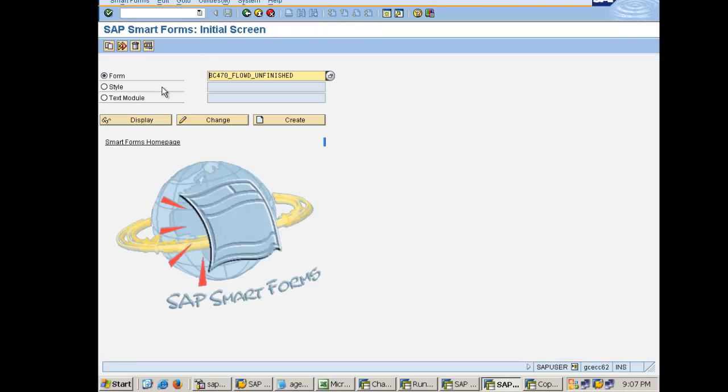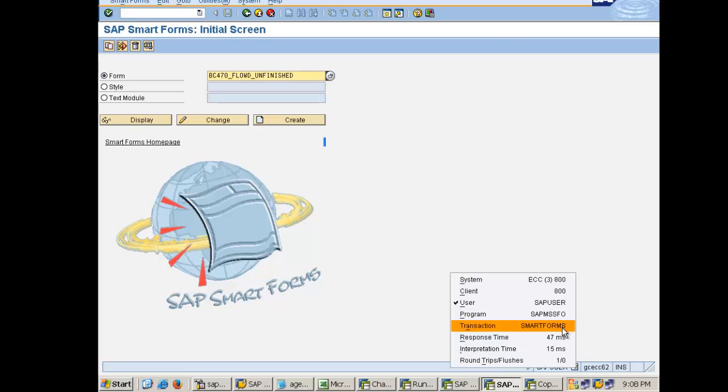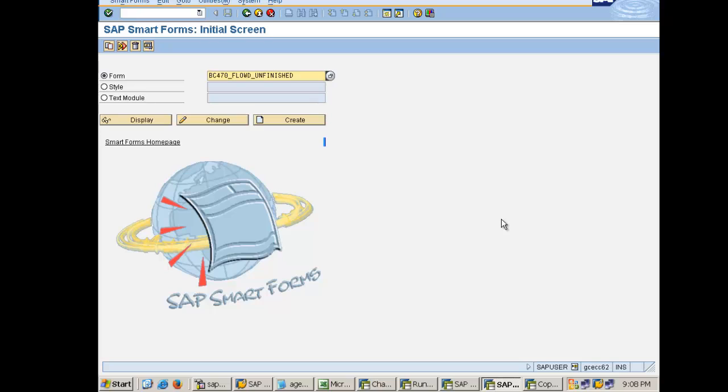Now before that, what is the main difference between SAP script and smart form? Apart from that, smart form is really convenient. So the main difference is, in SAP script, as I have explained earlier, let's say I'm in client 800, and this is my development client.